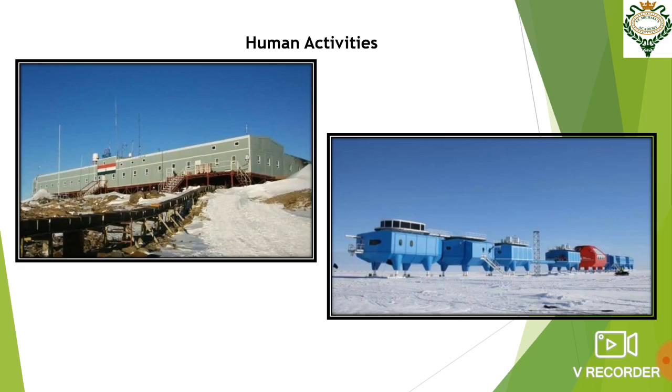As you can see, these are the pictures of different research centers. The first one is of India, and the next one, this blue colored one, is the research center built by the United Kingdom in Antarctica. So no people stay over there, and only scientific researchers build their research centers, and they go there and do their research for some time.